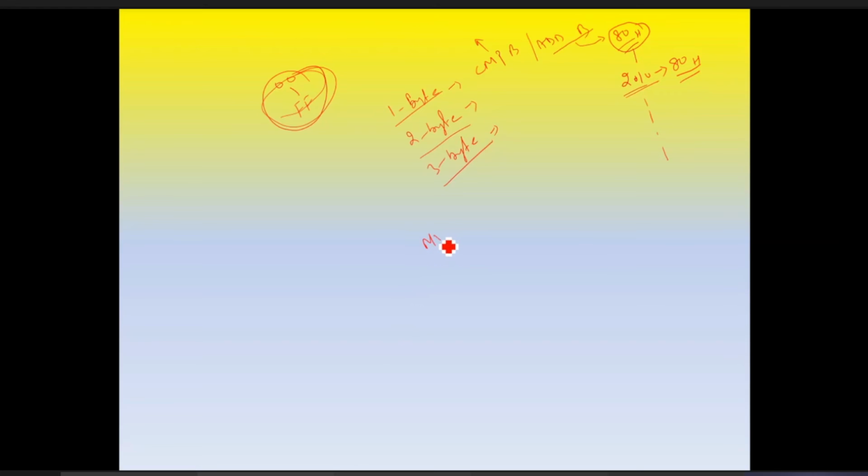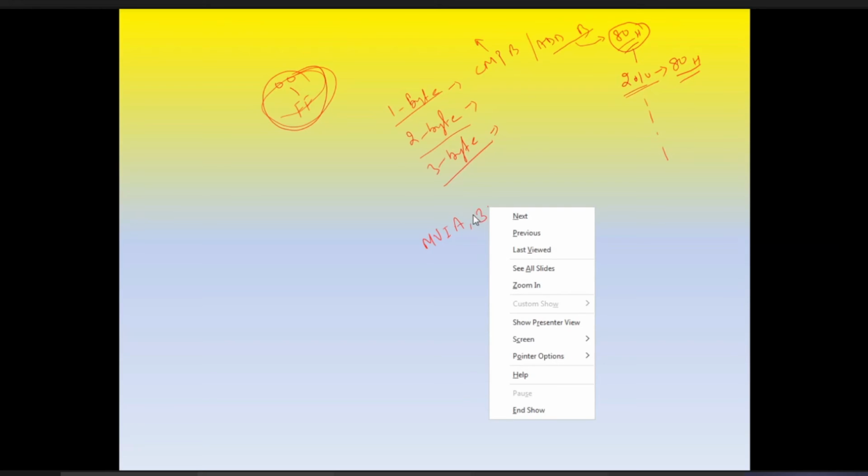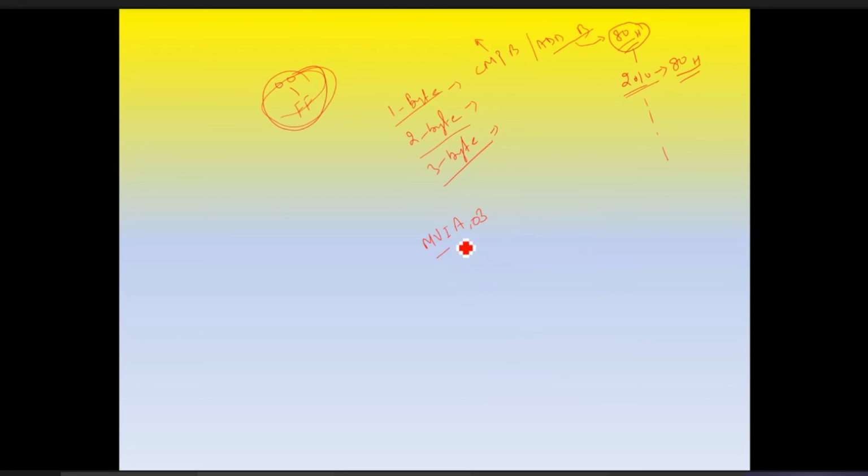Suppose we have MVI A, 03. The opcode is, I guess, 3E 03. So this 3E is MVI A. For storing this, we require 2 locations, suppose 2011, 2012. At this we will store 3E, at this we will store 03. Means we require 2 locations. It is 2 byte.